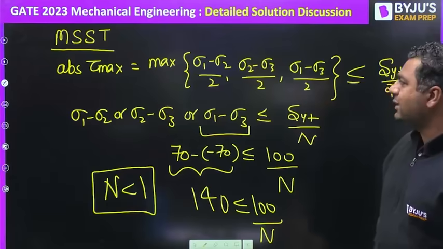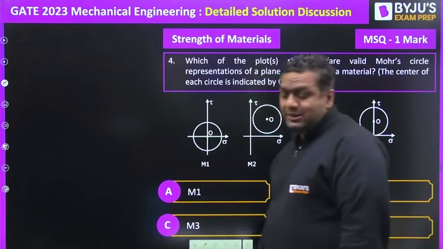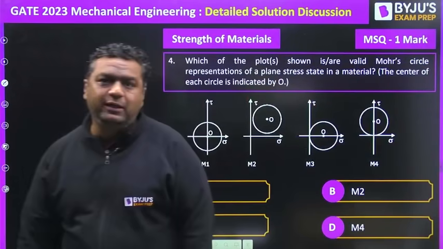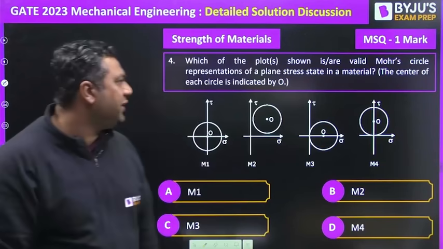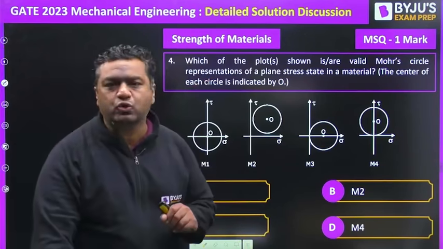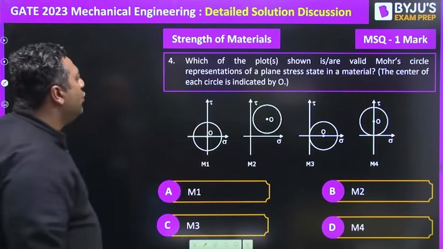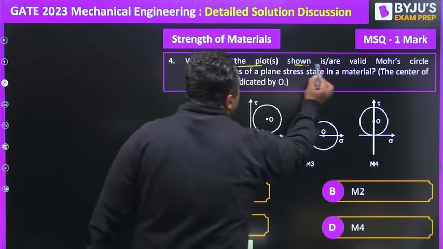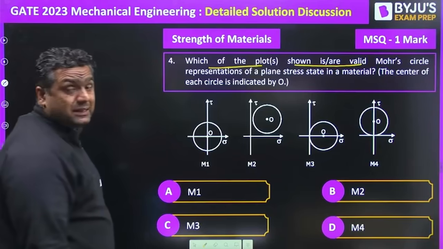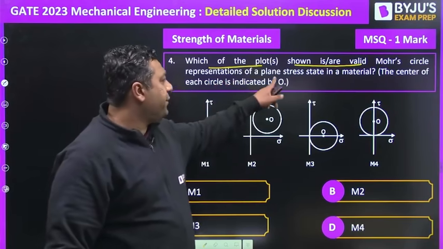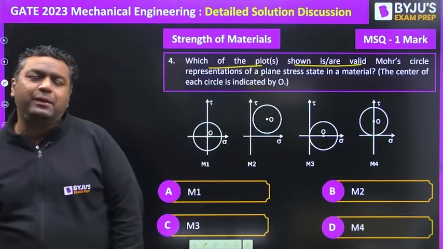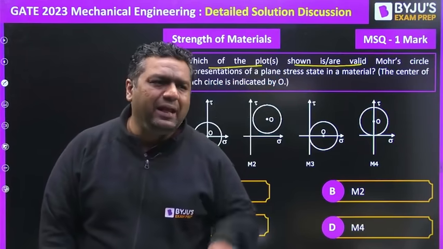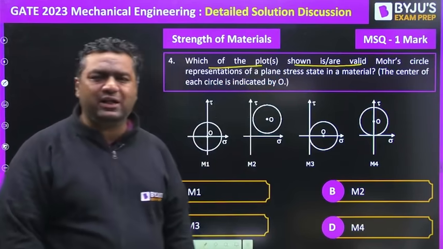Moving further to the next question. The next question is once again from strength of material, Mohr circle. The topic is principal stress and strain. This is once again MSQ for 1 mark. Which of the plots shown are valid Mohr circle representations of a plane stress in the material? First of all, what is plane state of stress? Plane is generally referred to as the 2D state of stresses.